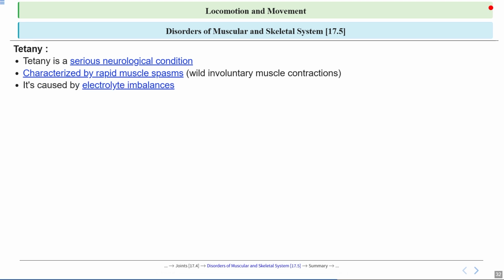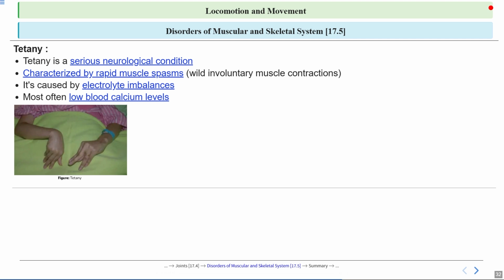So let's look at what causes these spasms. Tetany is usually triggered by electrolyte imbalances in the body. Electrolytes are like the body's electrical wiring fluid, and they help nerves and muscles communicate properly. When these are out of balance, the signals get mixed up. Now, most often, low blood calcium levels are the cause.